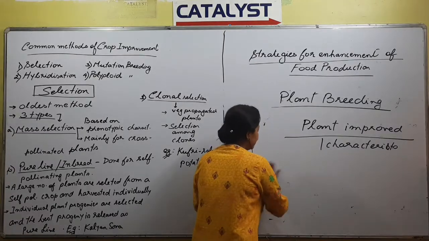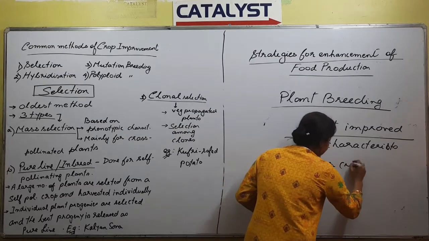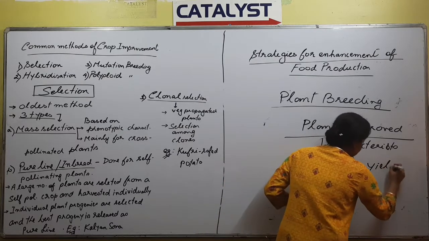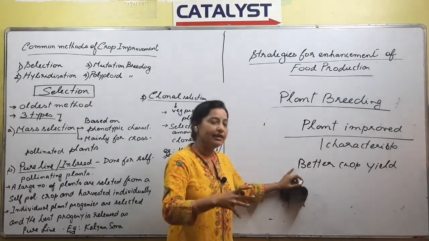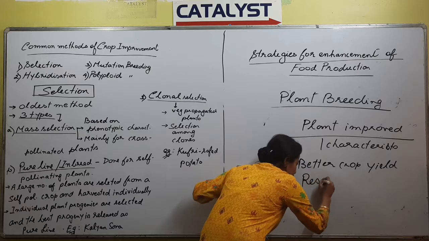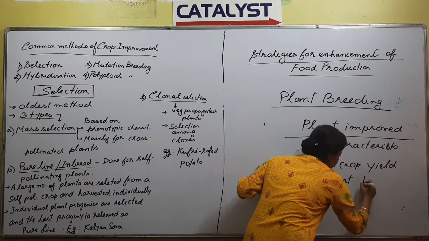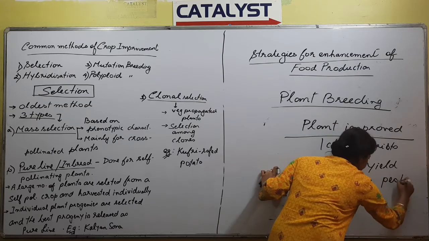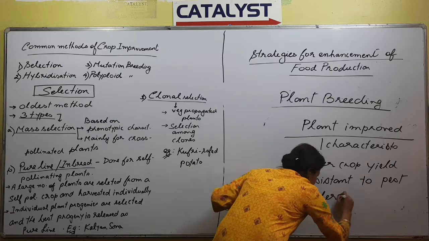Yeah, it should have a better crop yield, right? The quality should be good, the quantity should be good, right? The yield should be good. Then it should be resistant also. We should talk about this factor. Resistant to what? Resistance to pests, right? And third, we could talk about tolerance.